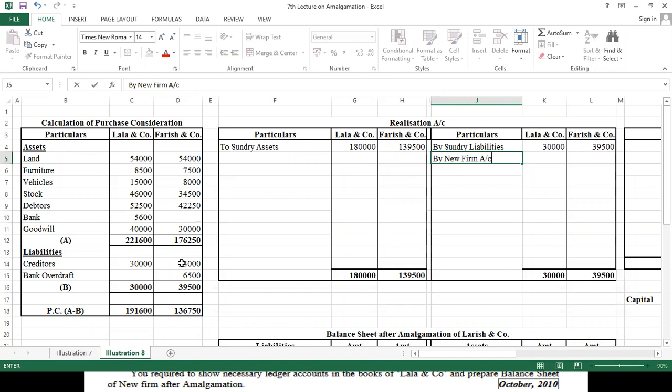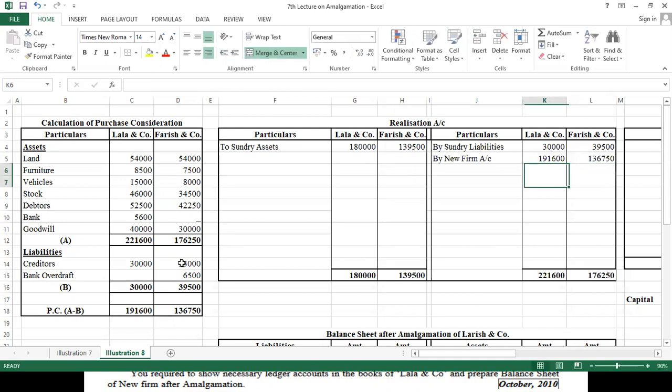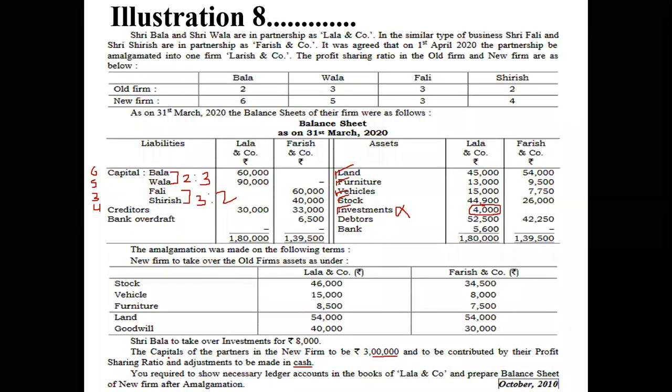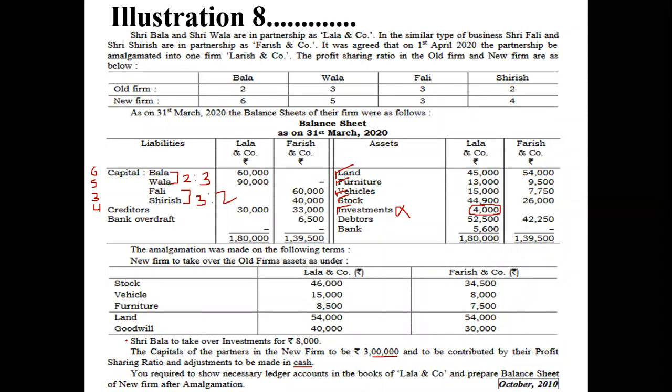Okay. Now we also have to write down by new firm account. The amount is 1,91,600 for Lala and 1,36,750 for Farish. Okay. Then apart from that, we also have to see any assets or liability taken over by a partner. Yes, Bala has taken over investment. Okay. So let's tick everything we have done so that there is no confusion about what we did and what we did not. We have taken debtors and bank; only investment remained.